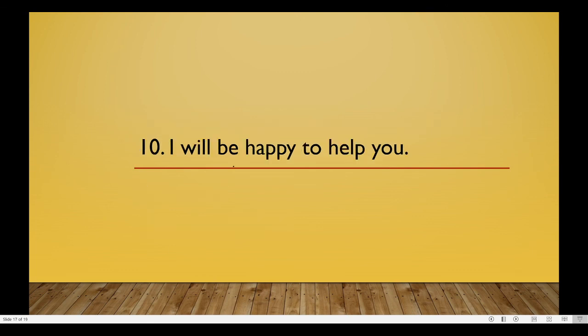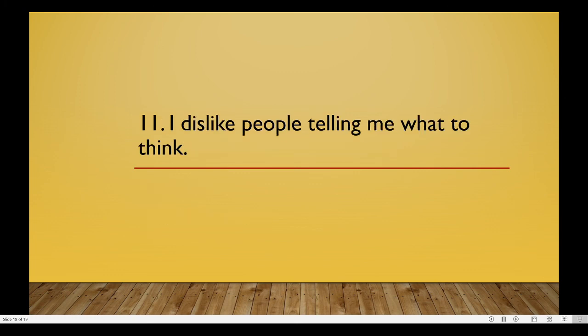I will be happy to help you. Here the verbs are will and to help. I already said that modals are always finites. To help is an infinitive and it is a non-finite verb.